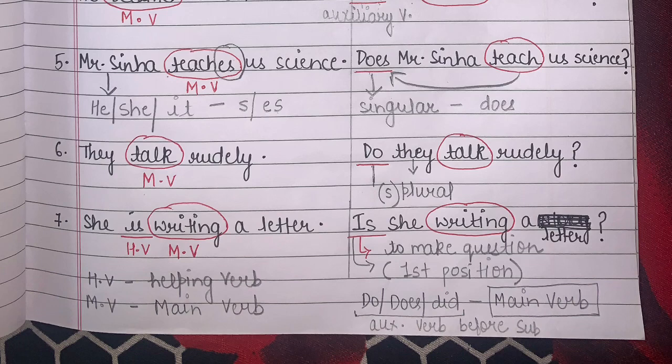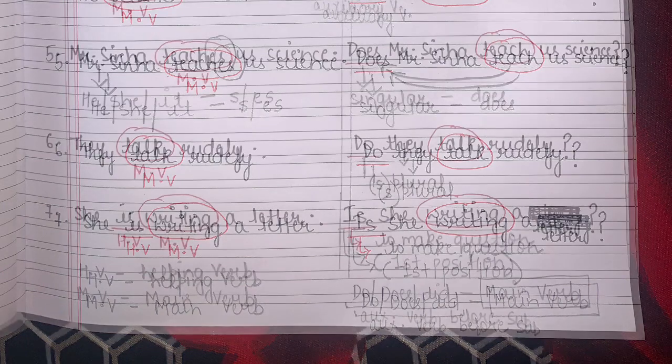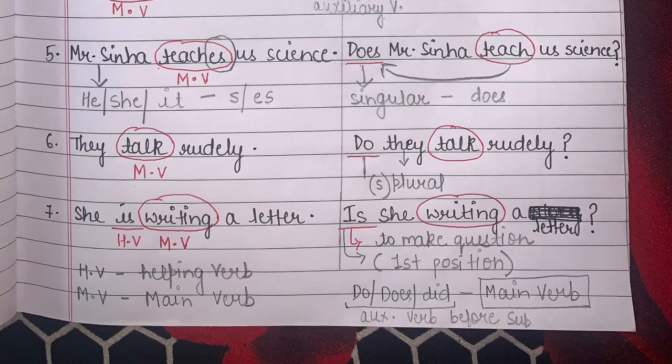Students, now let's see the last example. "She is writing a letter." Full stop. Now I have to change this into a question. So I have to change the position of my subject and my helping verb. "Is she writing a letter?" Question mark. Can you see that I have placed my "is", my helping verb, at the first position, just to make it a question. So students, I have used certain short forms in these notes and you have to refer to these. Helping verb is HV, and MV is your main verb.